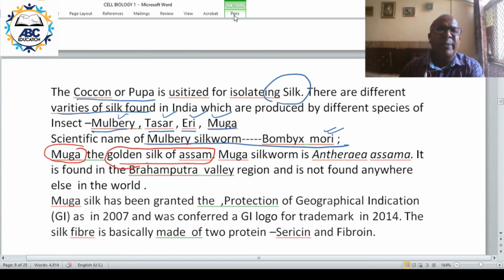Different types of silkworm give rise to different qualities of silk. We may not remember all, but remember mulberry silk, and this one is important, Antheraea assamensis. This is found only in the Assam area, in the Brahmaputra valley.